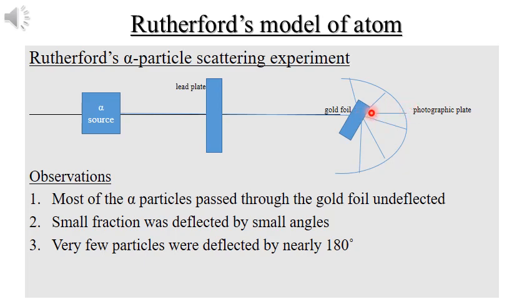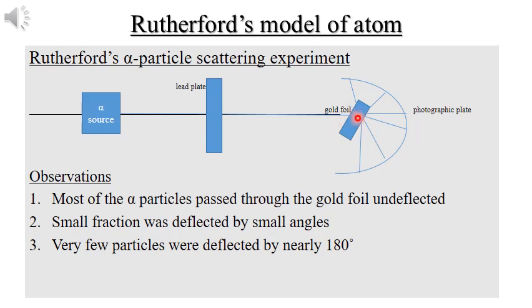That is, there was no deflection. It passed through the foil without deflection, which indicates that most of the region of the atom is empty, and a small fraction was deflected by a small angle. This alpha particle is a positively charged particle, so it got repelled by the positively charged part of the atom, and it got deflected.